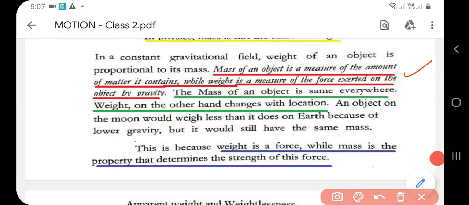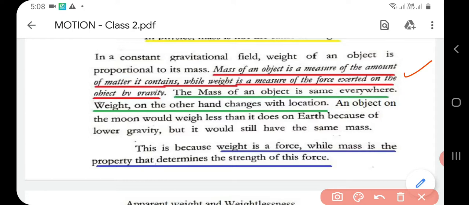Mass of an object is a measure of the amount of matter it contains, while weight is a measure of the force exerted on the object by gravity. So that's very important. Mass is nothing but a measure of the amount of matter it contains, whereas weight is a measure of force exerted on the object by gravity. Mass of an object will be the same everywhere, but its weight will be changing. For example, an object on the moon would weigh less than it does on earth because of lower gravity, but it will have the same mass.